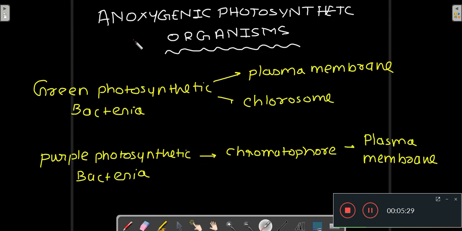Now let's see the location of photosynthetic pigments in anoxygenic photosynthetic organisms. The examples of anoxygenic photosynthetic organisms are green photosynthetic bacteria and purple photosynthetic bacteria. These bacteria do photosynthesis, but they do not release oxygen. In green photosynthetic bacteria, the pigments are in the plasma membrane and in the chlorosome. And in the case of purple photosynthetic bacteria, the pigments are in the chromatophore of the plasma membrane.